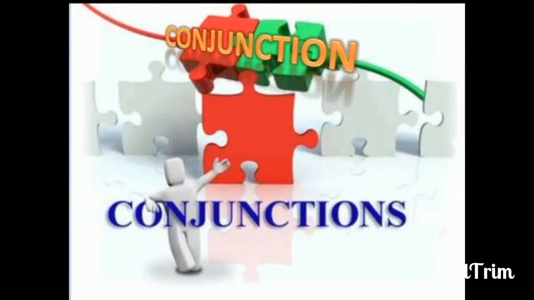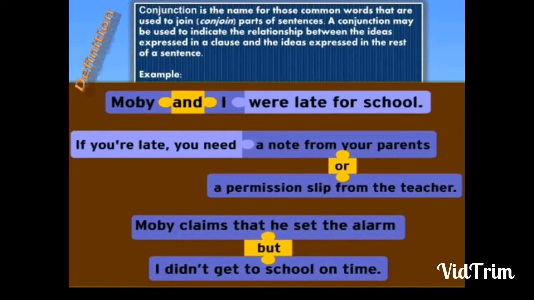And the next part of speech is conjunctions. Conjunctions are words that are used to join either words or sentences. For example, Moby and I were late for school.